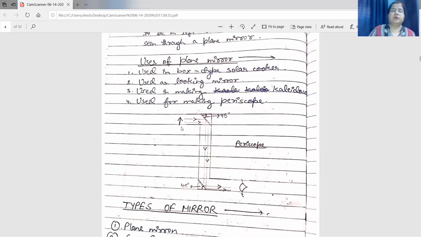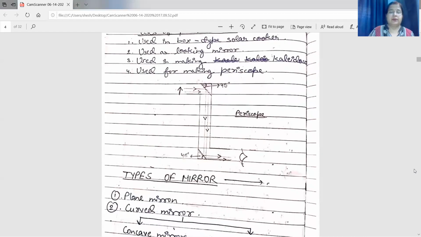Now what happens? Suppose there is an object here which we are not able to see from this position. Light from the object falls on the first mirror. The first mirror will reflect it onto the second mirror, and the second mirror again reflects it to the eye. And now the thing which we are not able to see directly is visible to us with the help of the periscope. If we want to see things which are lying below, in that case we will place the eye here and the object will be kept here. So we can see all the things lying above or below the line of sight with the help of a periscope. And we are making the periscope with the help of two plane mirrors.